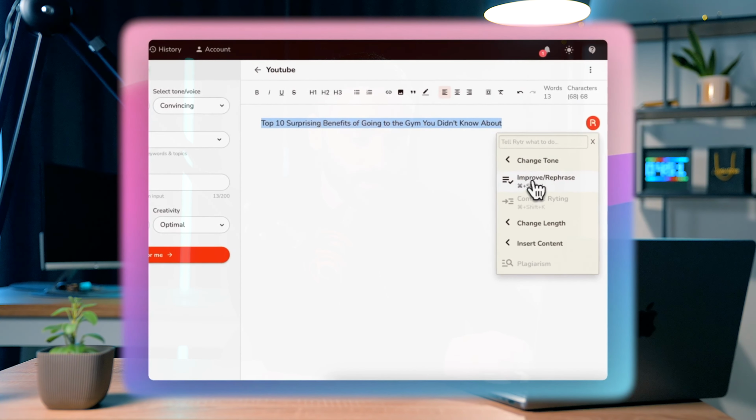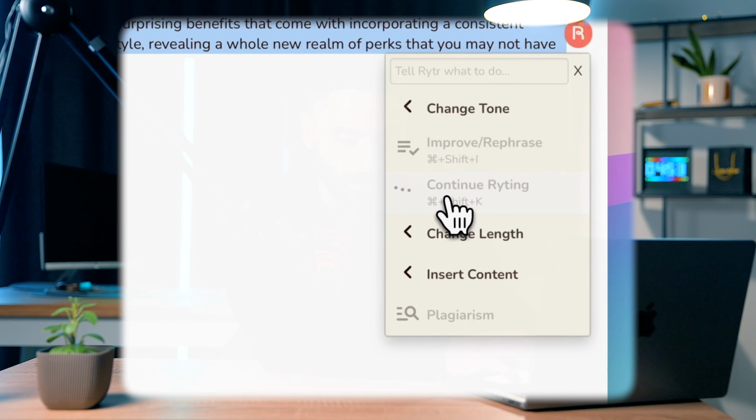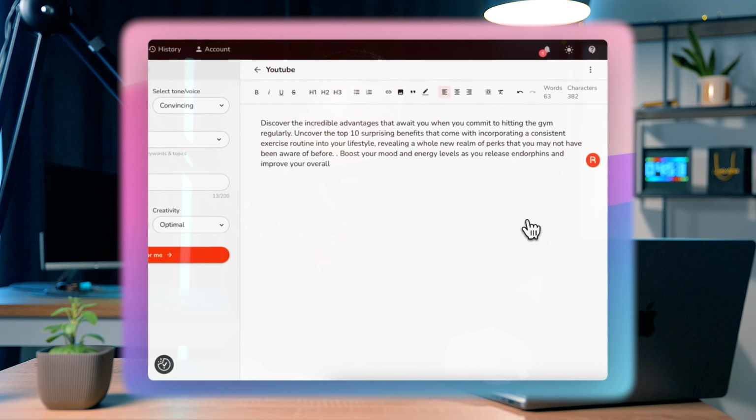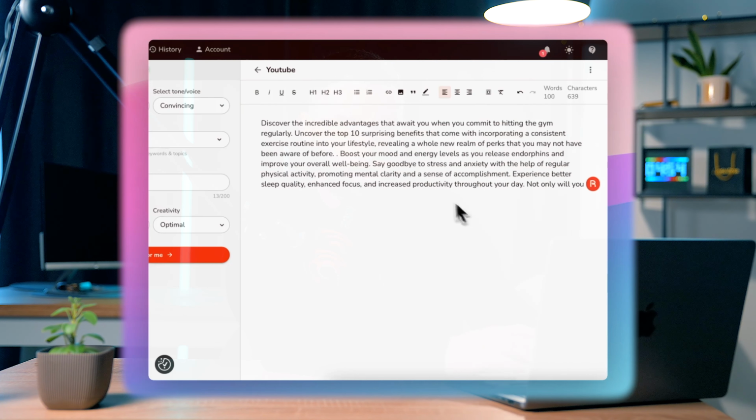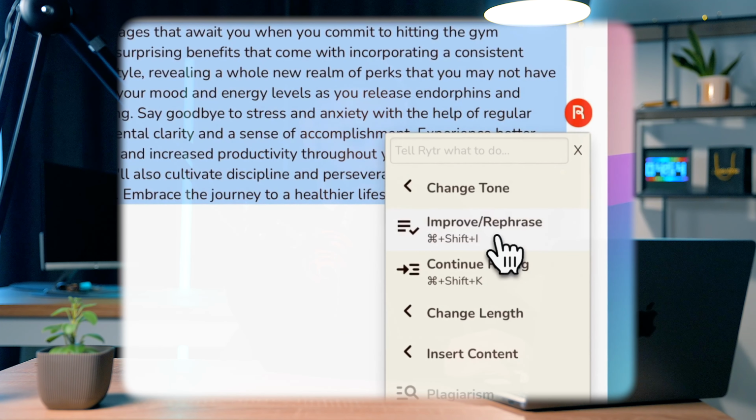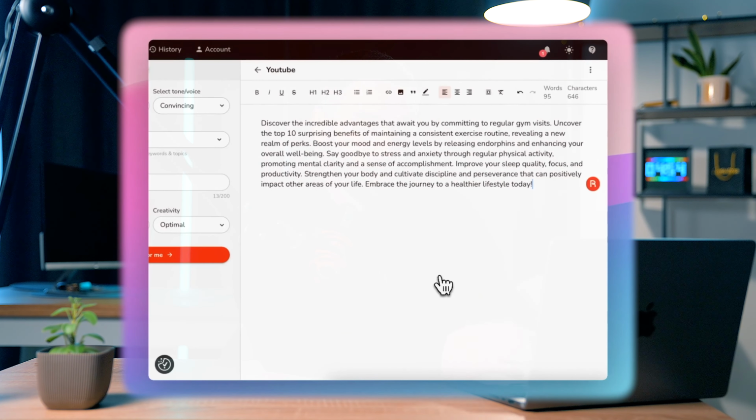So then if you wanted to keep expanding that into, let's say, an entire YouTube video script, you can click continue writing and it will continue writing for you without you having to do anything. Perhaps you've already got a script that you want rephrased. Let's say that we had already written this section of a script, and in here we can go to improve or rephrase and it does it for us. So we don't need to do anything.